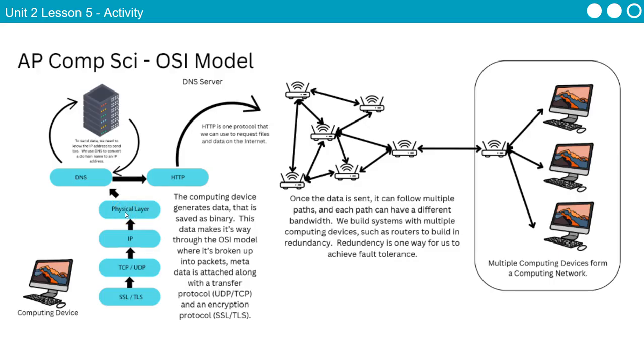We call this the physical layer because this is the hardware on your computer. This is the cable that it's going to go through to get to your router. All those physical parts where now we're dealing with the zeros and ones and packets.